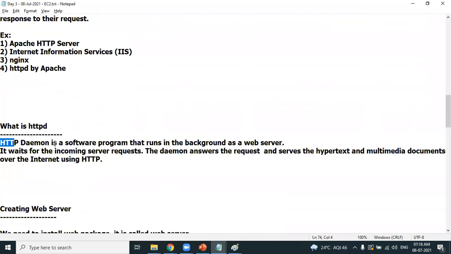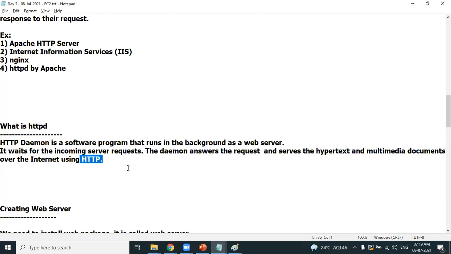HTTPD stands for HTTP daemon. It is a software program that runs in the background as a web server. What HTTPD will do is accept the incoming request. An incoming request is nothing special. If you open a website, something like www.iccibank.com or flipkart.com, the request will go to the web server. The web server will wait for the incoming request, and it will answer the request by sending you HTTP multimedia documents, as well as images, audio files, whatever it is, over the internet using the HTTP protocol. That's very simple.